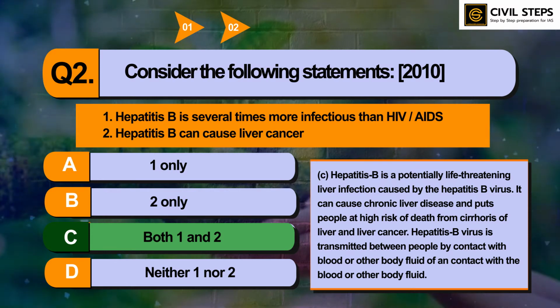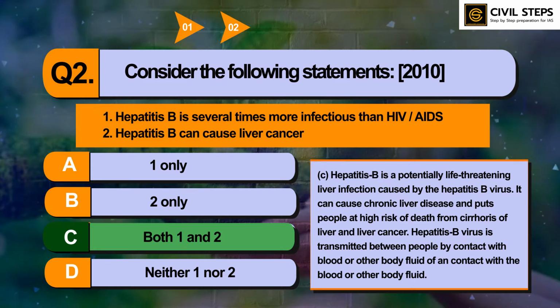UPSC asks questions on diseases such as hepatitis B and this corona pandemic. About this pandemic, questions can be asked in further prelims. In 2022 prelims, UPSC can ask a question on the COVID-19 pandemic and the biology related to that pandemic.